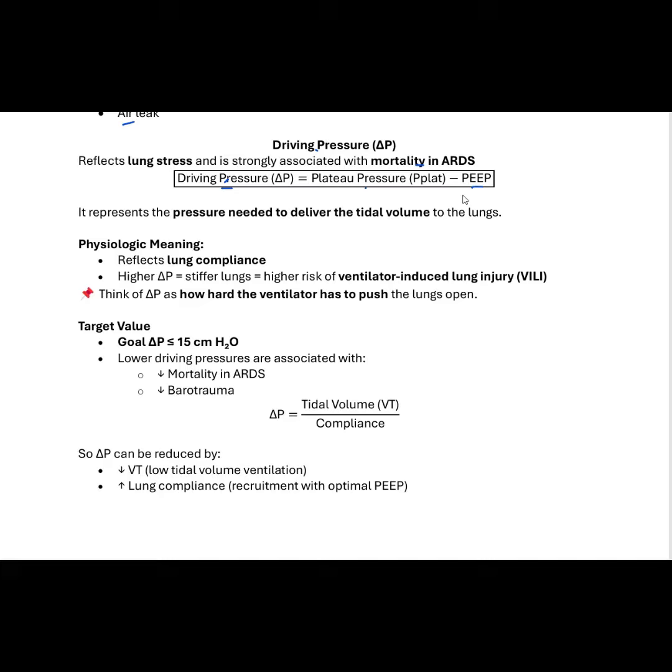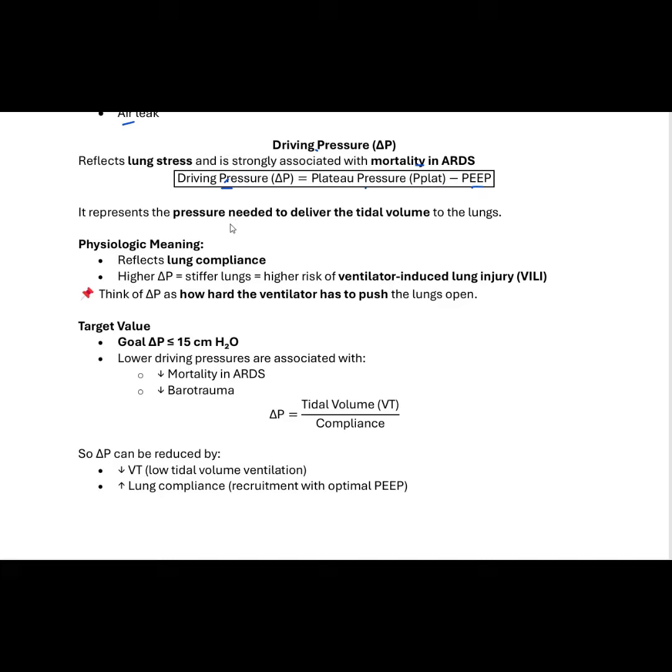And like we said, how do we get our plateau pressure? Very good. You have to do your inspiratory hold. When you do your inspiratory hold, that will give you the plateau, because that already eliminates the what? Airway resistance. Very good. So that will give us the plateau. And the difference between the plateau and the PEEP, remember, PEEP is positive end-expiratory pressure, is going to be the driving pressure.